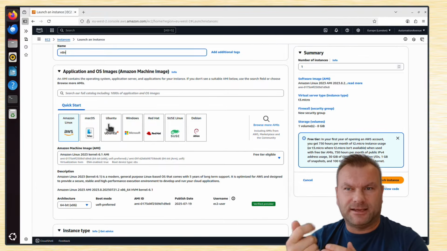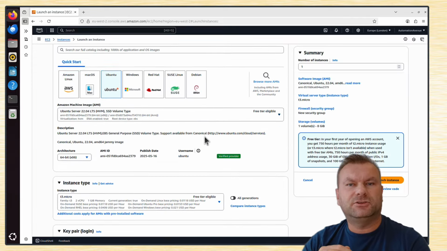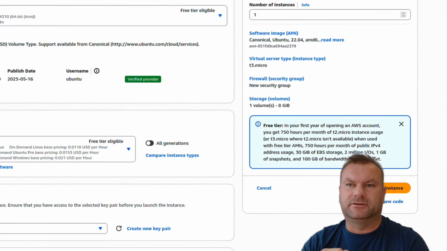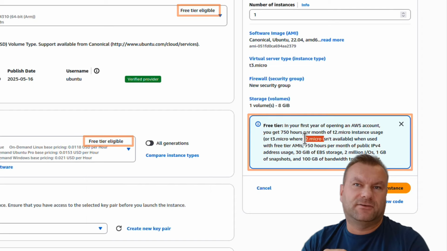And that's why I chose AWS as the provider for today's project. AWS is very reliable and it offers the so-called free tier. So for the first year, and for newly created accounts, you can run stuff free of charge.